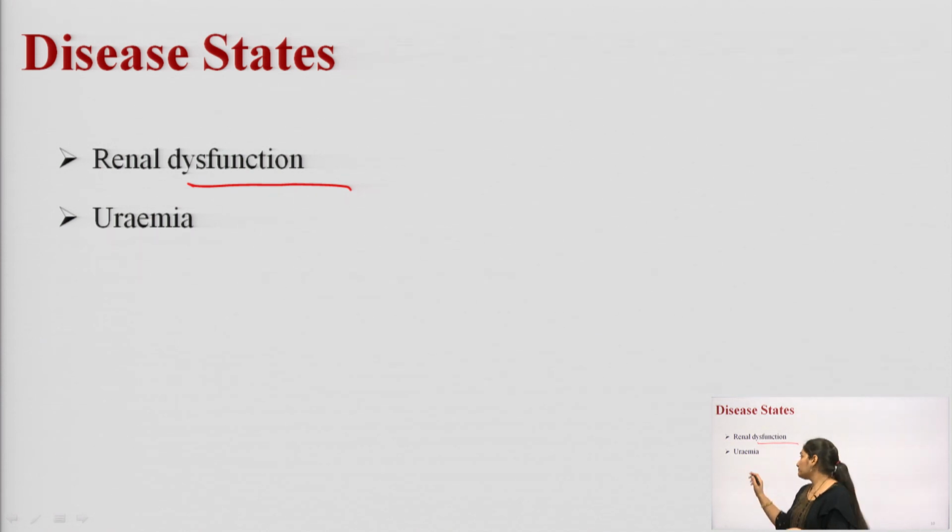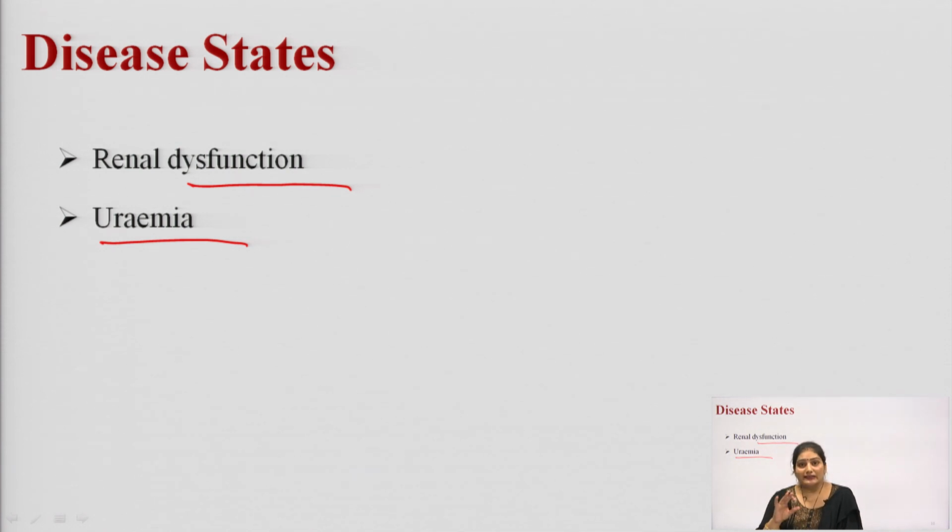Next is uremia. Now, what is uremia? It is characterized by impaired glomerular filtration, and because of this impaired glomerular filtration, there can be accumulation of fluids and protein metabolites in the body, and it can also impair the renal clearance of the drug. Okay.